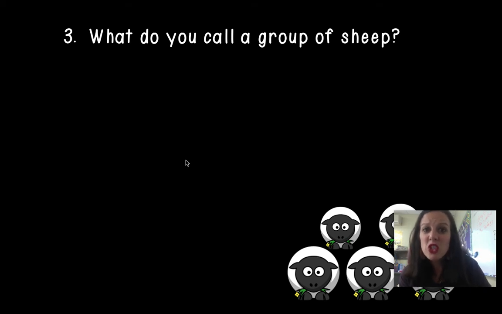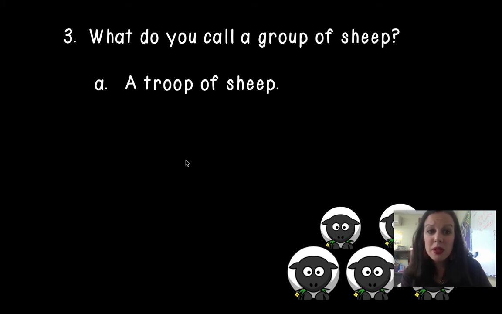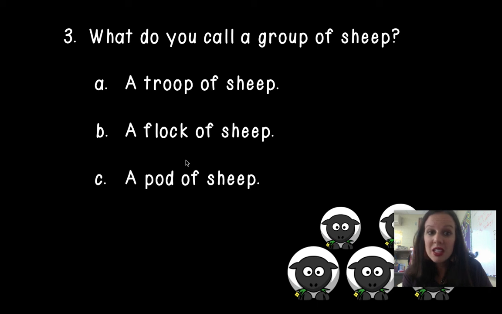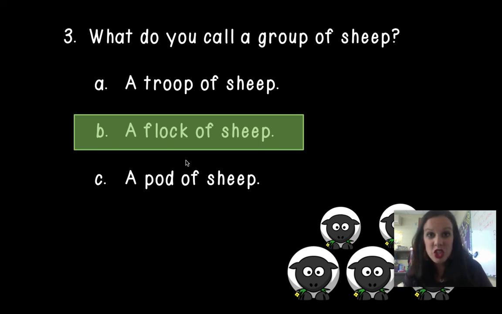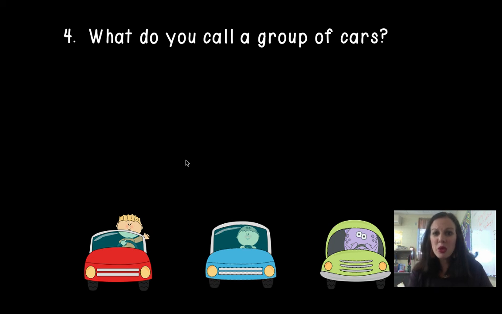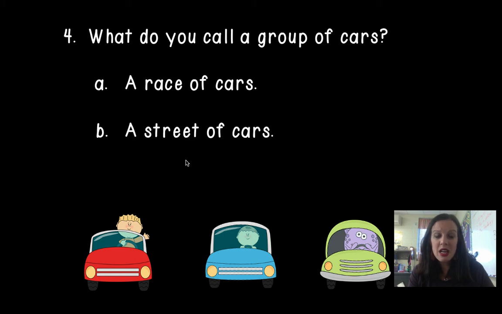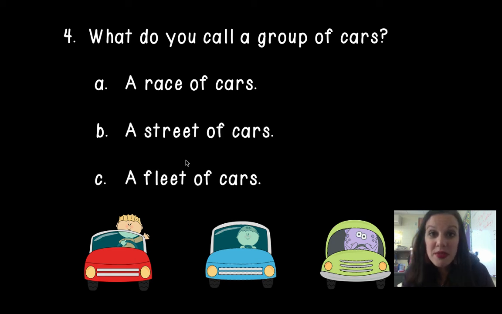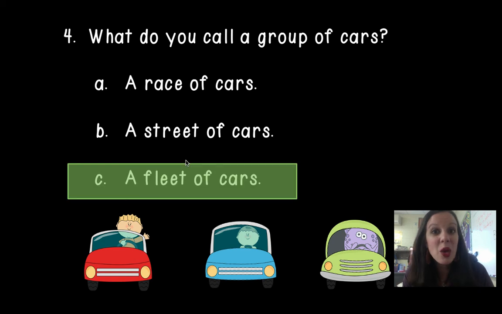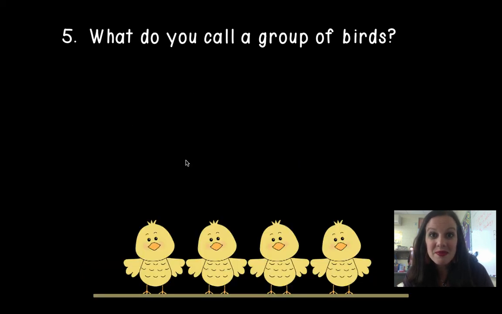What about a group of sheep? A troop? A flock? Or a pod? You've probably heard this word before. A flock of sheep refers to a group of sheep. What about a group of cars? Maybe that's stuck in traffic. A race? A street? Or a fleet of cars? I hope you remembered that a fleet of cars was a group of cars.